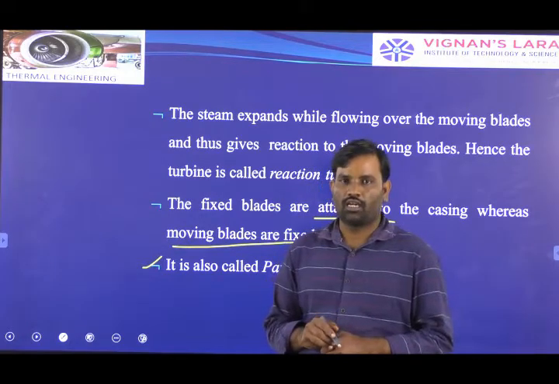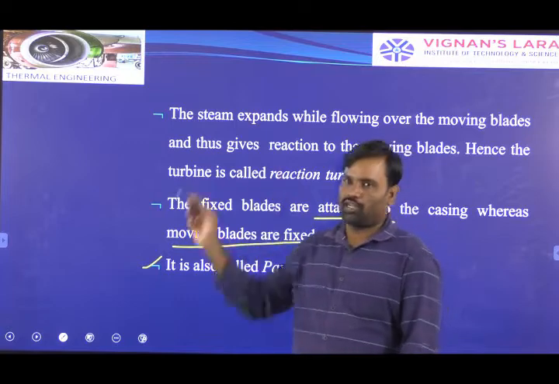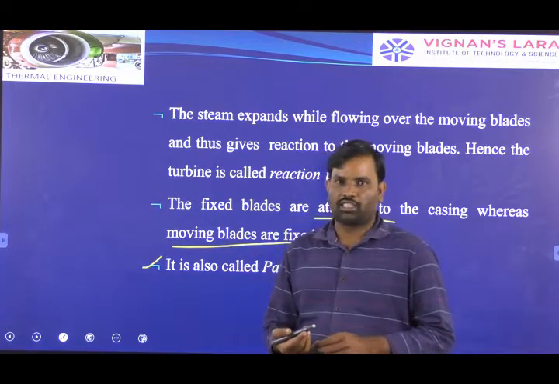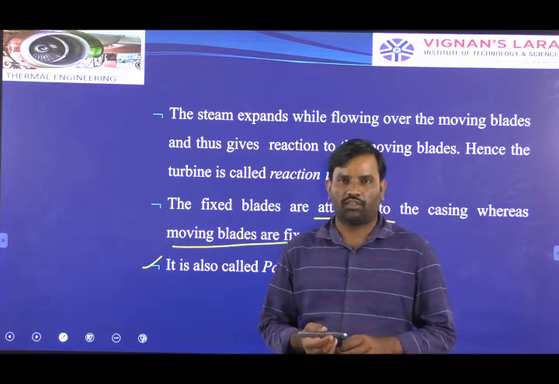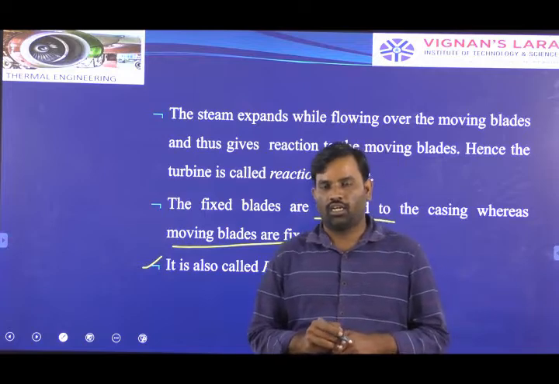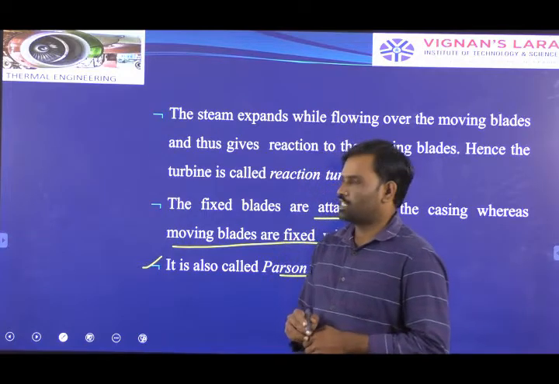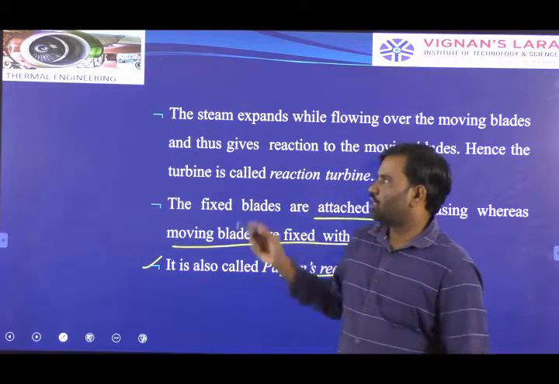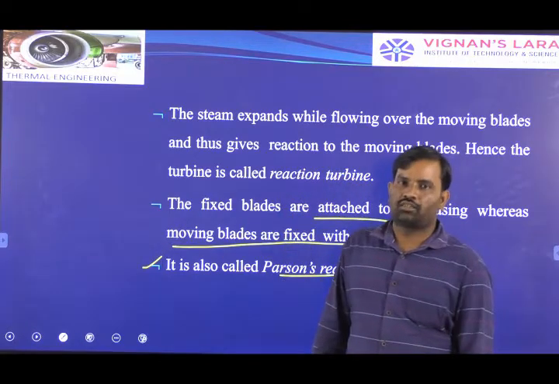Similarly for the reaction turbine, we have to draw the combined velocity triangle. Based on it, we evaluate the work done and the efficiency of the reaction turbine, and we also have to see the compounding of the reaction turbine.